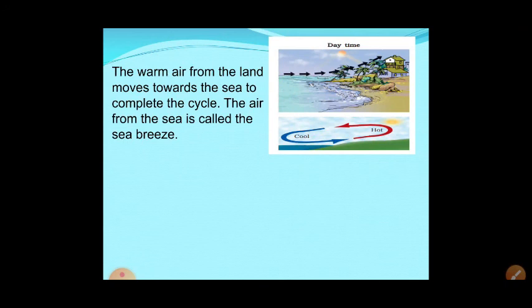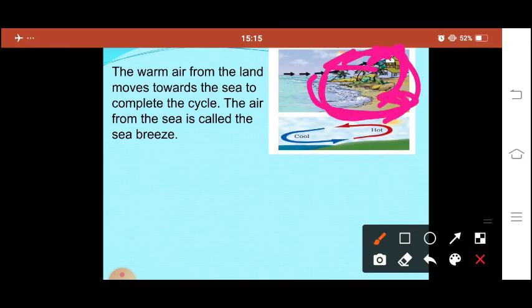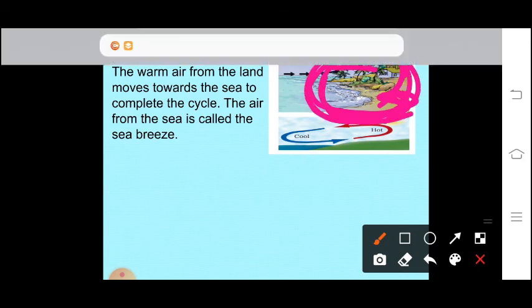When it moves towards the sea, this place becomes empty and the cold air comes from the sea. It happens in this cyclic way. Here you can see the hot water goes like this and then the cold water comes. So it becomes a cyclic process.